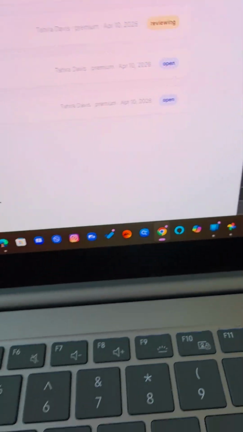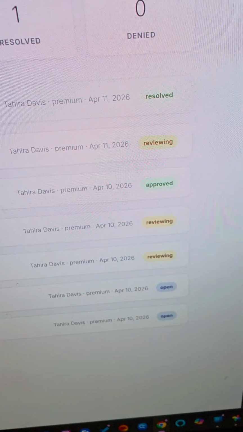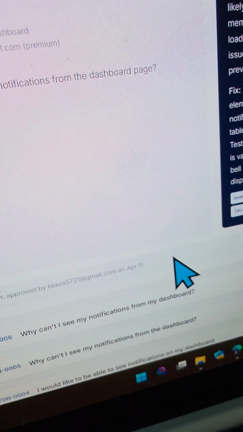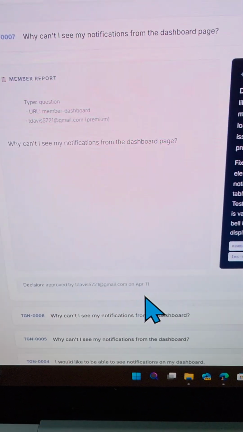And now you can see that the fix was deployed to GitHub, and the ticket is marked as resolved right here. So I'm just going to go in and look at it and see. It says down here that the decision was approved by me, and that closed out that ticket.